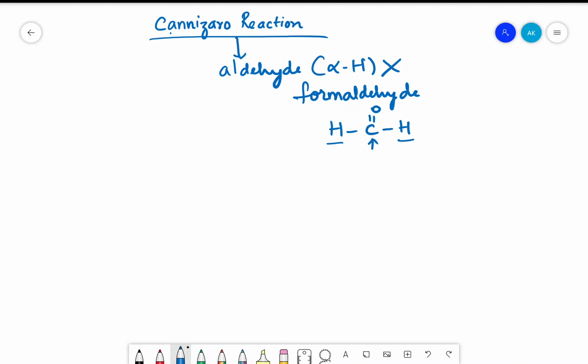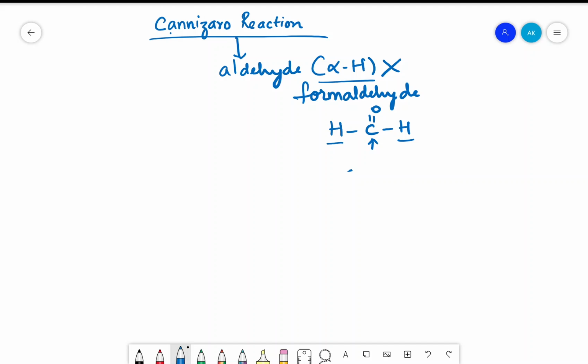When we talked about the acidity of alpha hydrogen for carbonyl group, we discussed that alpha hydrogen are those hydrogen which are directly attached to alpha carbon. So when there is no alpha carbon present, there is no alpha hydrogen. For a hydrogen to be termed as alpha, there has to be an alpha carbon. So no alpha carbon, no alpha hydrogen also. This is what you have to remember first. So Cannizaro reactions are possible in those aldehyde which do not contain alpha hydrogen.